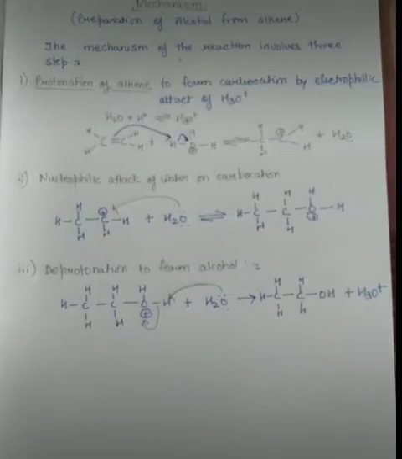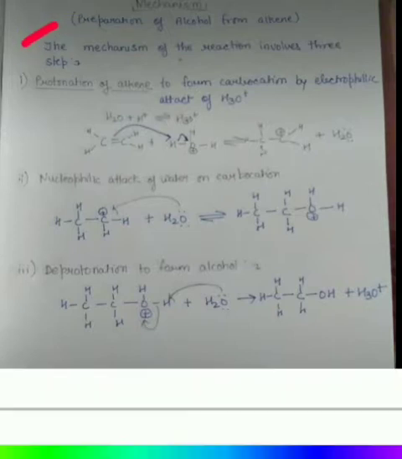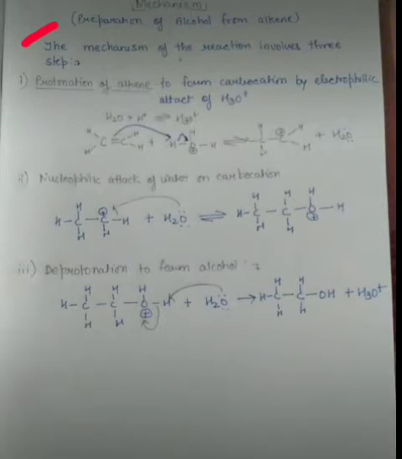Now, students, after getting the idea of how an alkene forms alcohol, we are going to discuss its mechanism, that is, the preparation of alcohol from alkene. So let us begin. Students, understanding this, the reaction involves three steps.